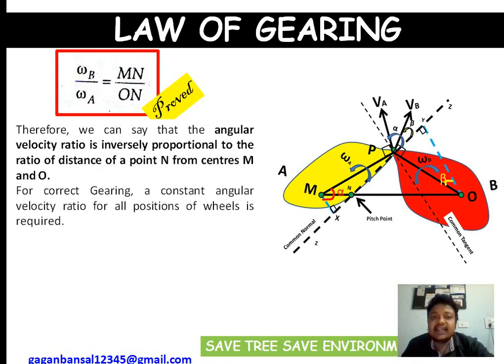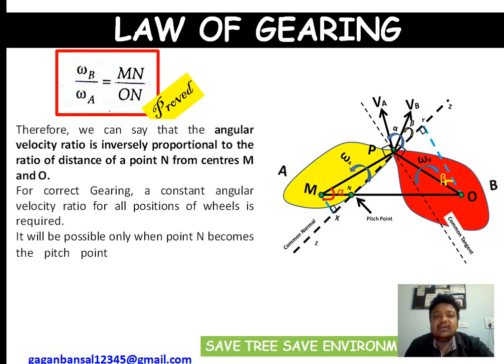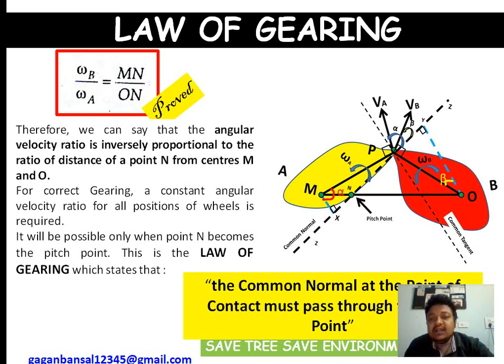Also, for correct gearing, as I already mentioned in the very first slide, a constant angular velocity ratio for all positions of the wheel is required. Very obvious, for correct steering, as we say that it is a positive drive. So a constant angular velocity ratio for all positions of the wheel is required, and this will only be possible when this particular equation is satisfied. That means it will only be possible when the point N becomes the pitch point, and this is the law of gearing. And what it finally states is that the common normal at the point of contact must pass through the pitch point. Hope you are clear.